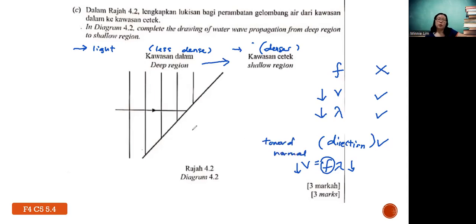So how do you complete the diagram? First step, draw the normal line. What is the normal line? It is a line perpendicular to the surface, or the boundary. Make sure it is 90 degrees. How do you draw a 90 degree line properly?